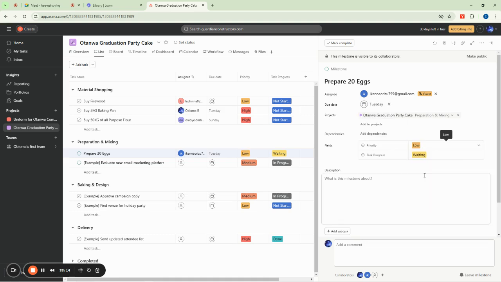Of course, this priority is not high. Anybody can do it, but I know that separation of eggs is actually very difficult because it's not everybody that can handle it. Some people are very allergic to that smell from egg. So now the task progress is not started because they have not taken the job yet until the day. So you can now come here to put a small description.